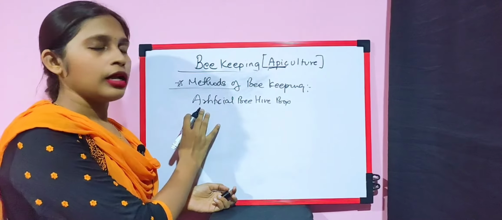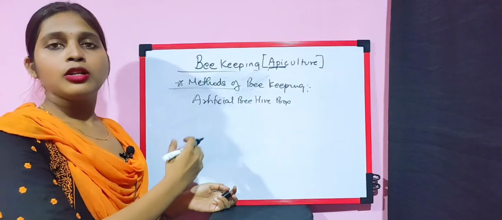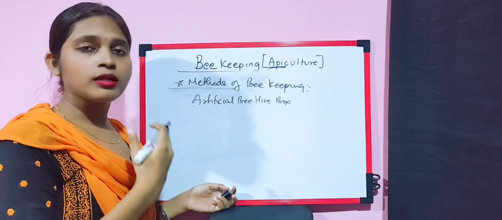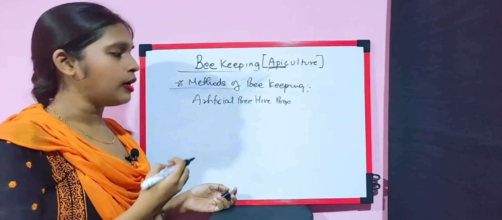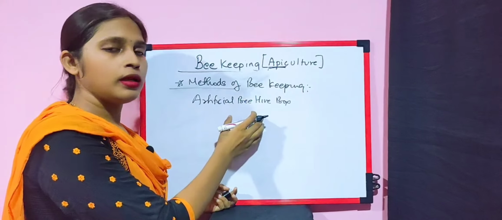To obtain good economic benefit, we practice with artificial beehive boxes.